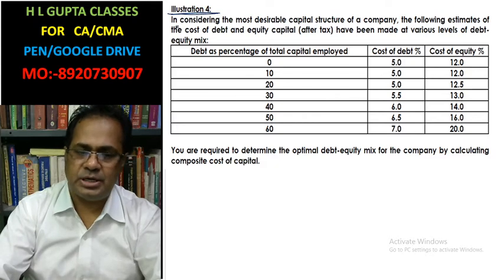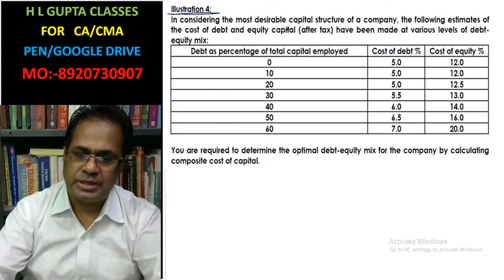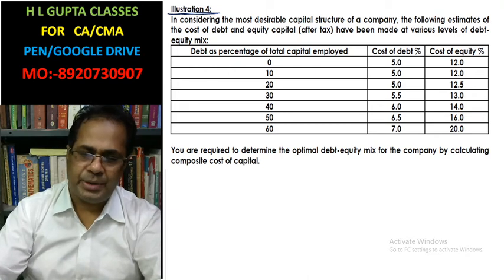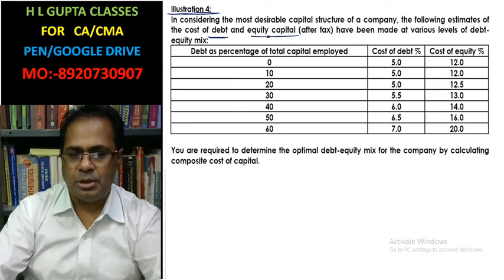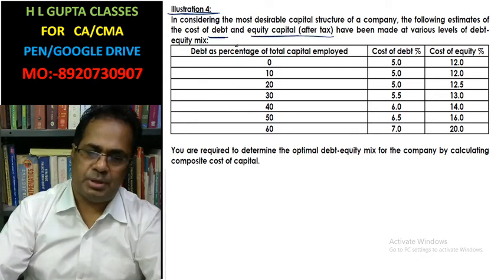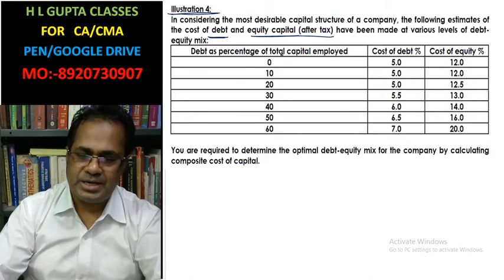In this illustration, it is saying, in considering the most desirable capital structure of the company, the following estimates of the cost of debt and equity capital after tax have been made at various levels. This is the debt percentage implied here.